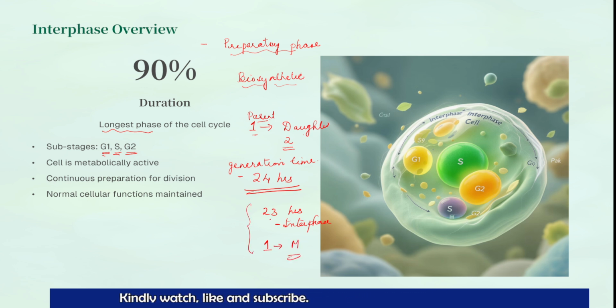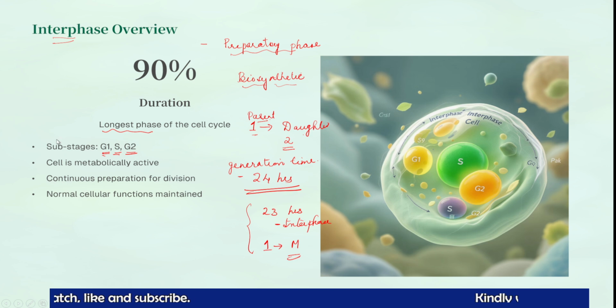That means the majority of the time is spent in interphase, in preparation. Just like your final exam duration is very short, maybe 3 or 4 hours, but you have to study for a long time. Your preparation time is too much, and finally everything gets over in the exam. Even in the cell that is happening.